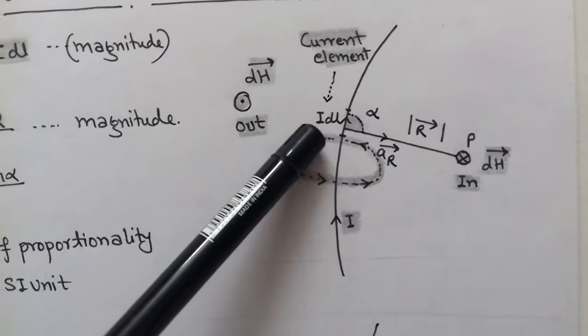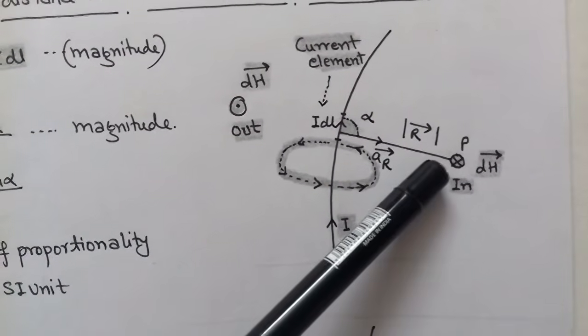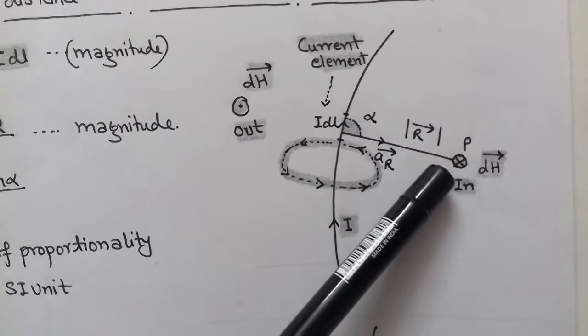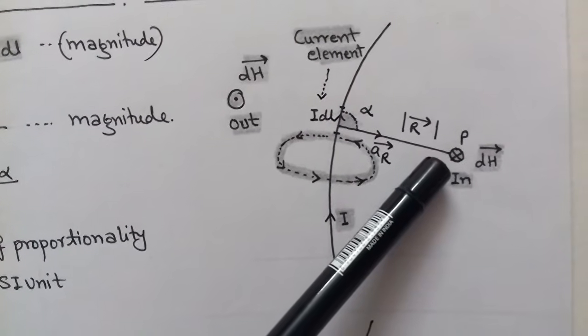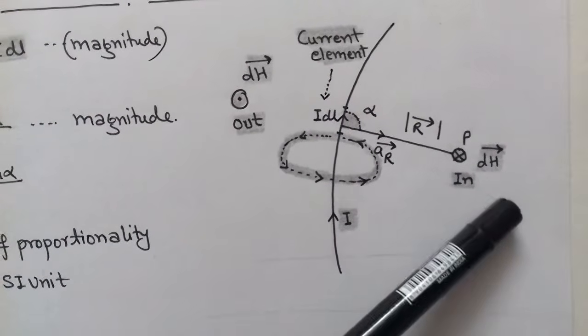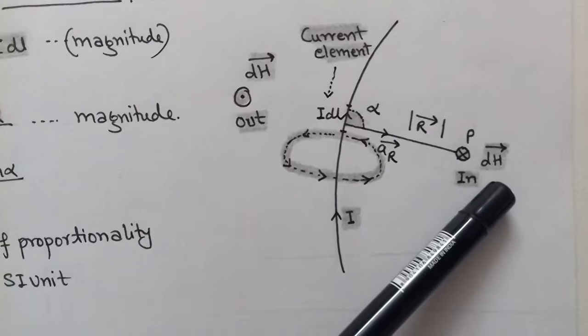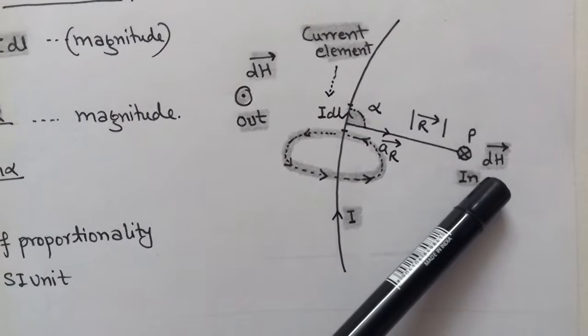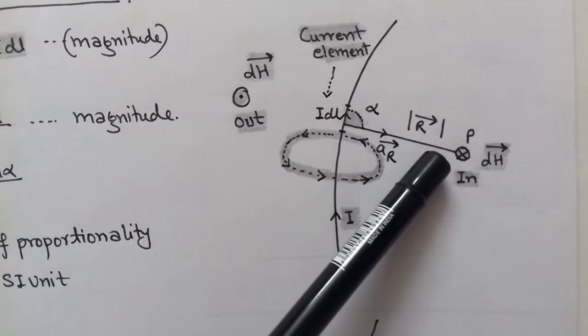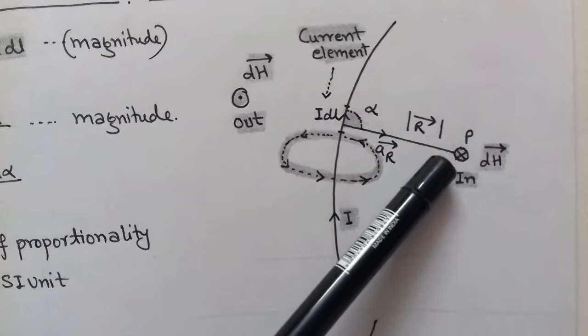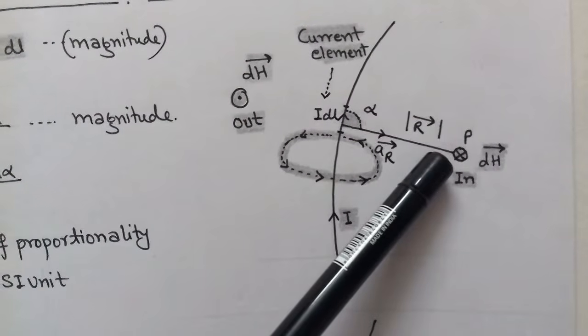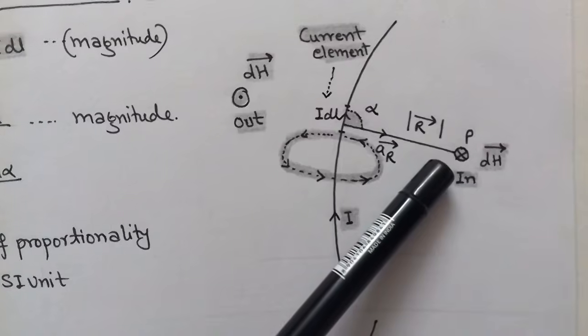We have to determine the magnetic field intensity at point P. Suppose we take a point P to the right side. So from the right hand rule, at point P the magnetic field intensity is inward.